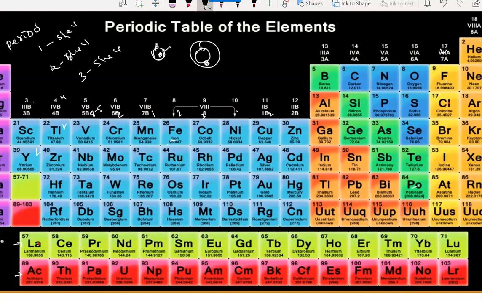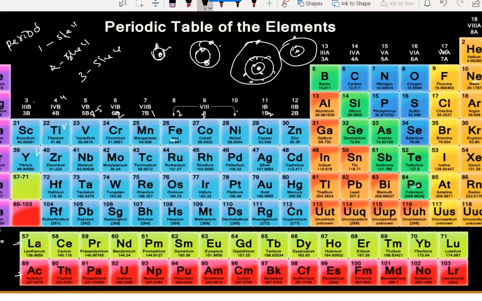Lithium has 3 electrons. The first shell can hold 2 electrons, so the third electron goes into the second shell. Like that, see sodium here. This is the nucleus of sodium: 2 electrons in the first shell, 8 electrons in the second shell, and 1 in the third shell. 2 plus 8 is 10, 10 plus 1 is 11. See, neon can have only two shells because it belongs to the second period. See here, 2 and 8, 10, like that.